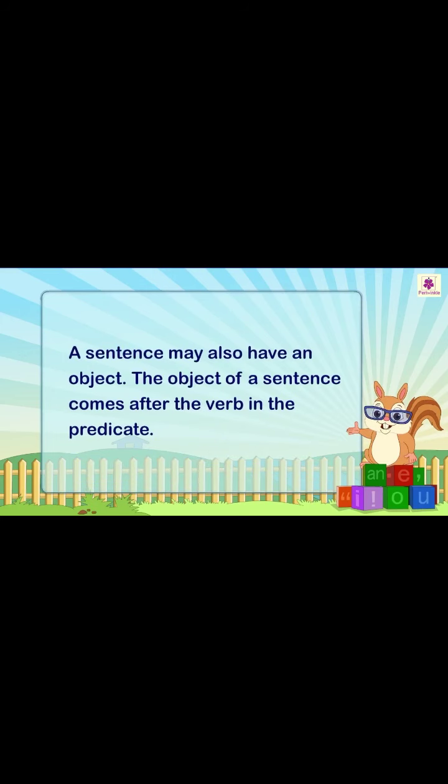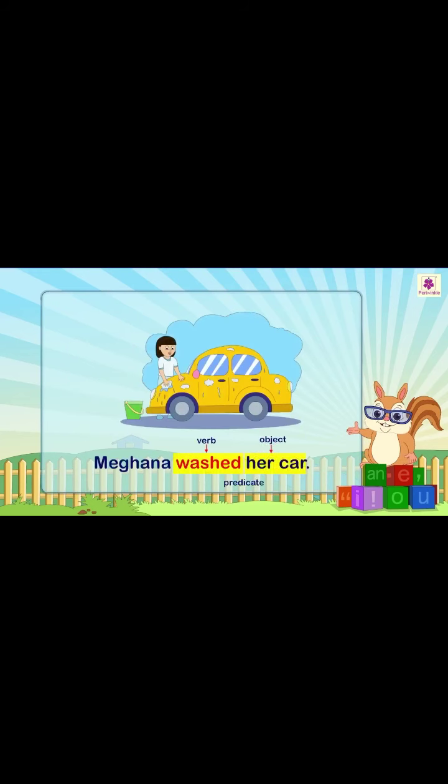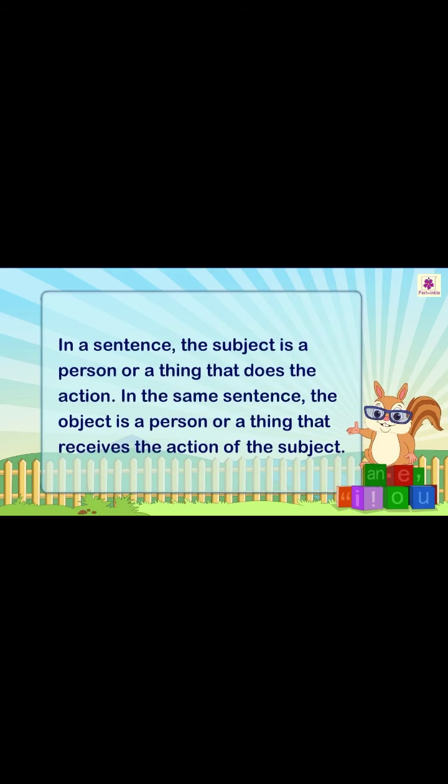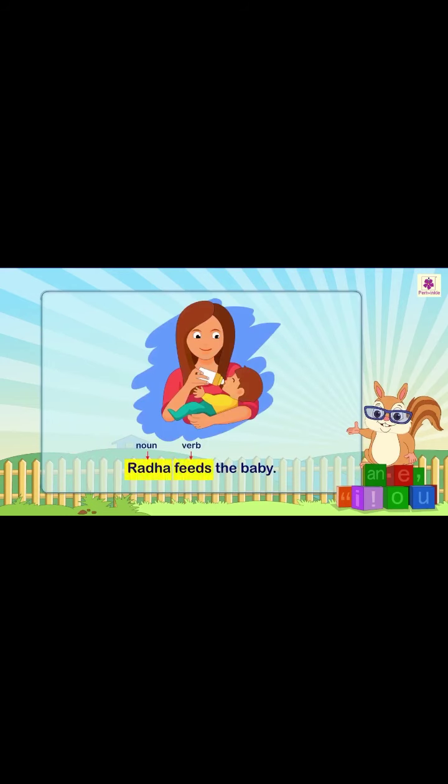A sentence may also have an object. The object of a sentence comes after the verb in the predicate. For example, Meghna washed her car. In a sentence, the subject is a person or a thing that does the action. In the same sentence, the object is a person or a thing that receives the action of the subject. For example, Radha feeds the baby.